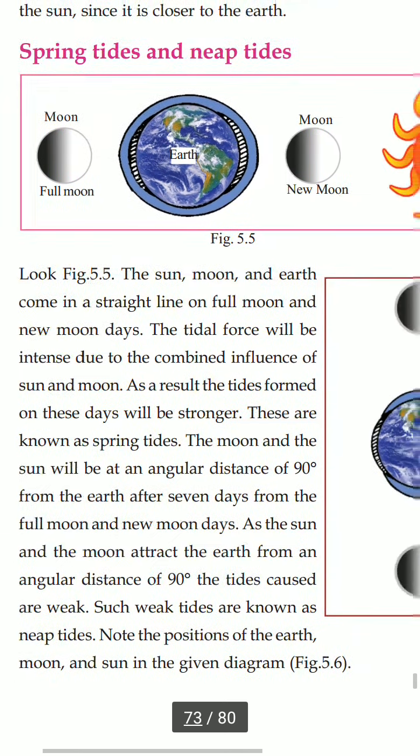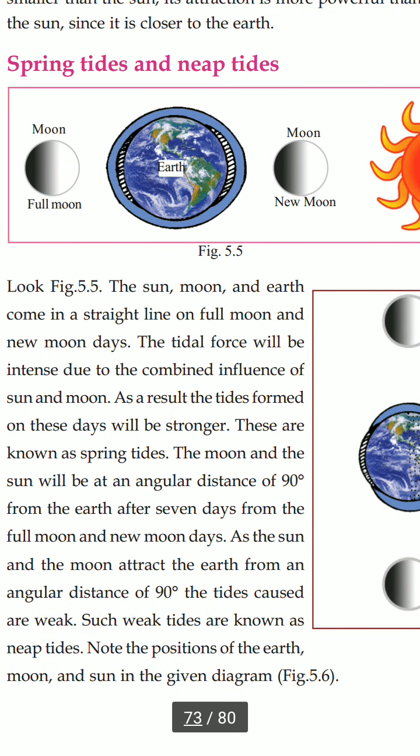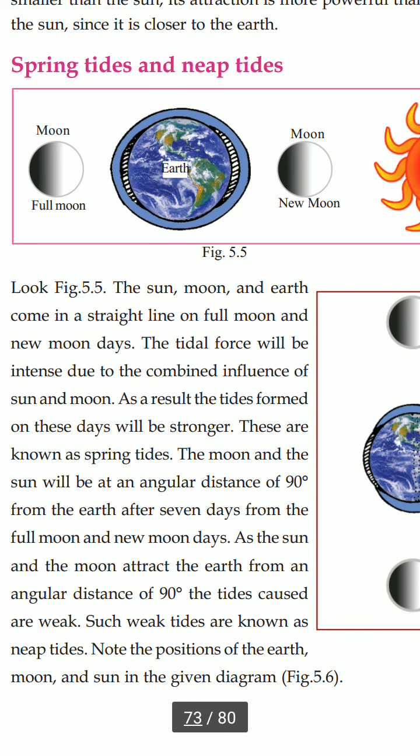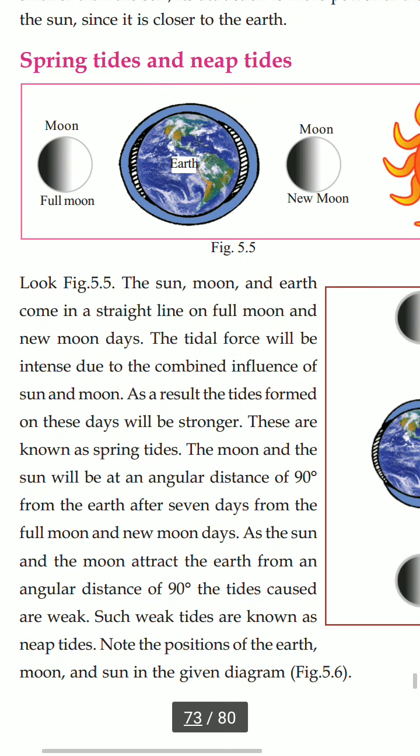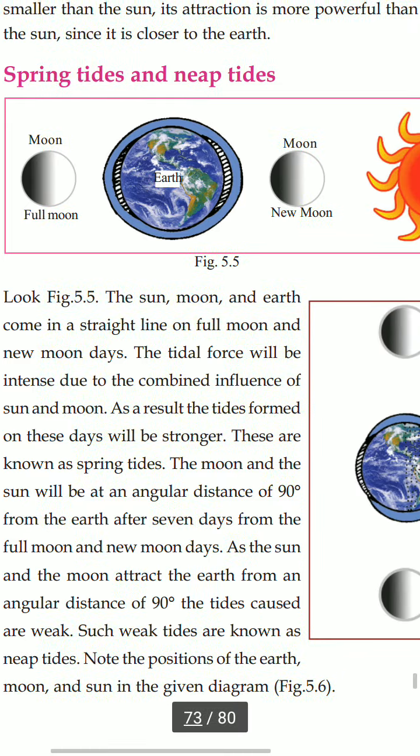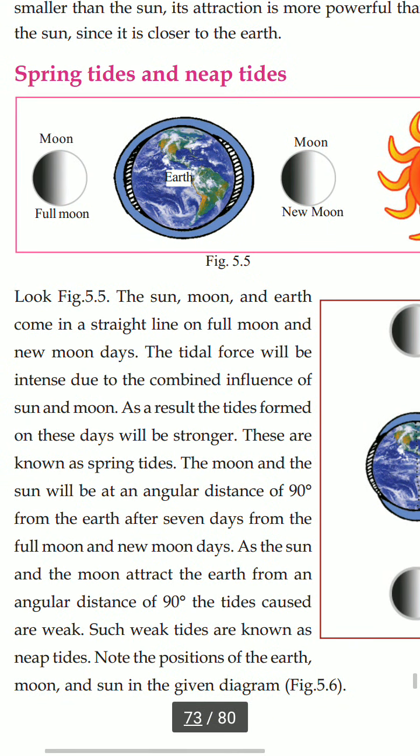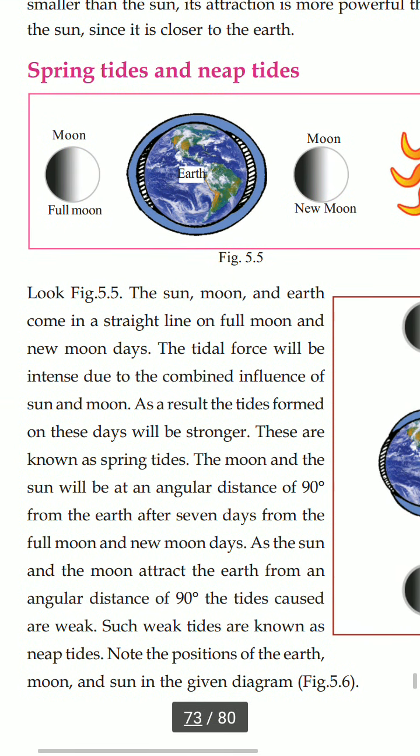See figure 5.5. The sun, the moon and the earth come in a straight line on full moon and new moon days. The tidal force will be intense due to the combined influence of the sun and moon.